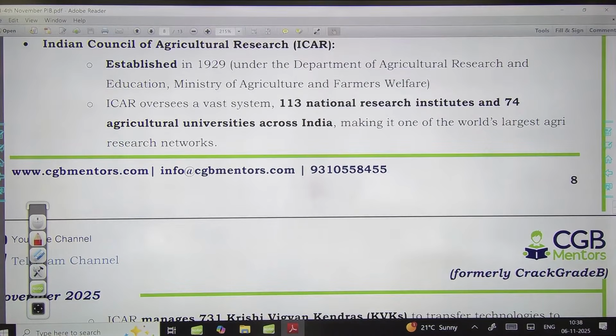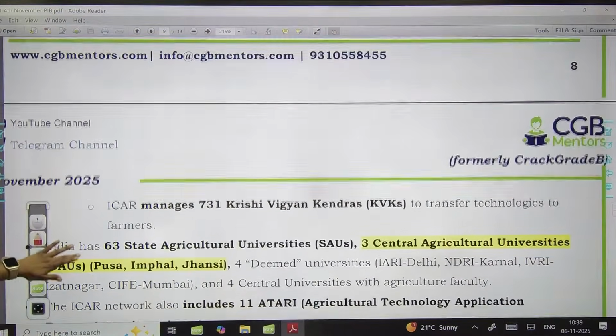Now here we have to recognize the efforts of ICAR, which was established in year 1929 under the Ministry of Agriculture and Farmers Welfare, which is supporting research institutions or research activities. Okay, so it is one of the largest in the world. There is the largest agricultural research network, 130 national research institutes and 74 agriculture universities which are acting.